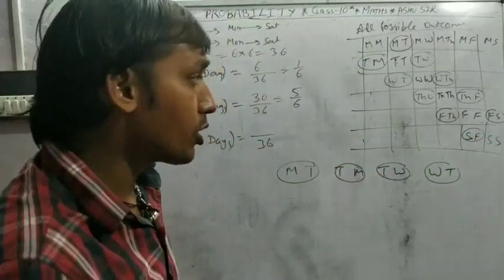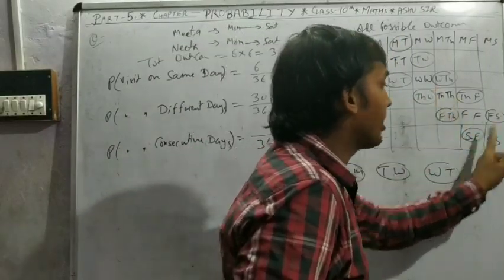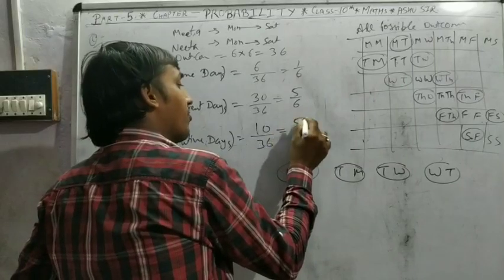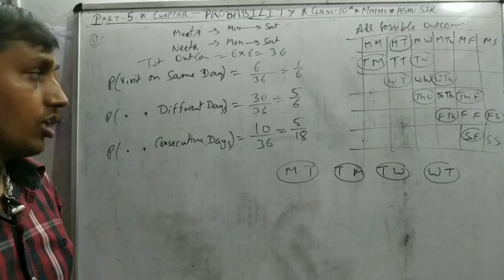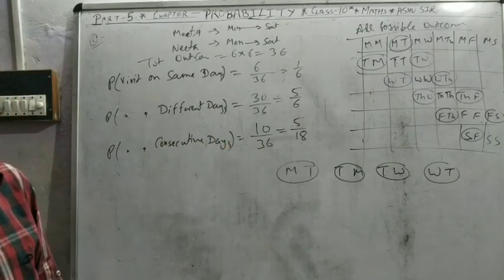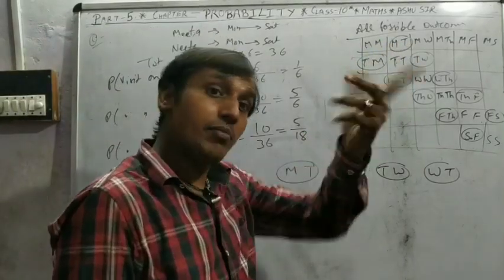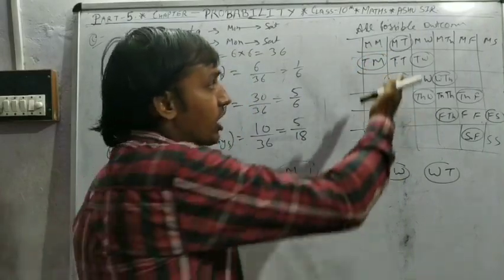So how many possible outcomes? 1, 2, 3, 4, 5, 6, 7, 8, 9, 10. 10 by 36, that means 5 by 18. That's the probability for consecutive days. Monday, Sunday would be consecutive, but Sunday is not here, so we can't take that for Monday.